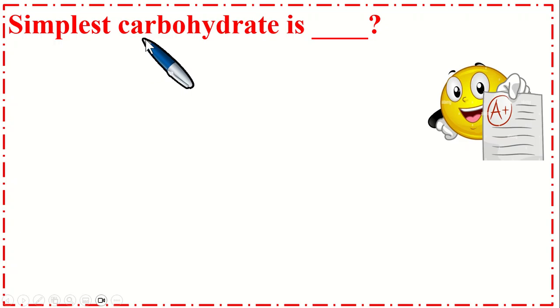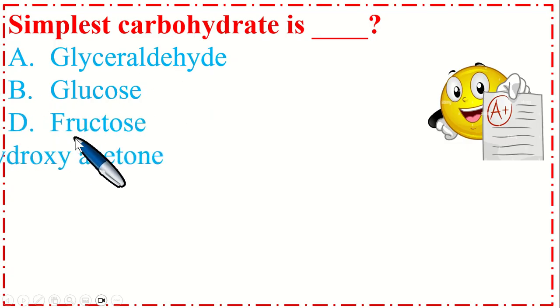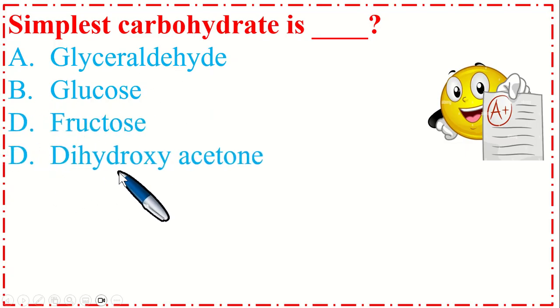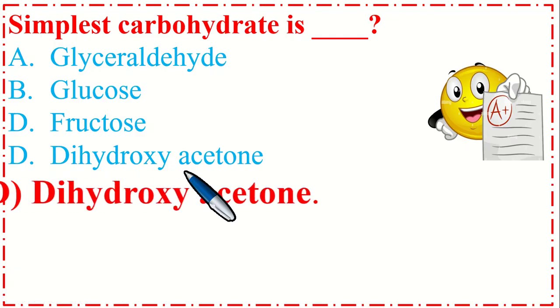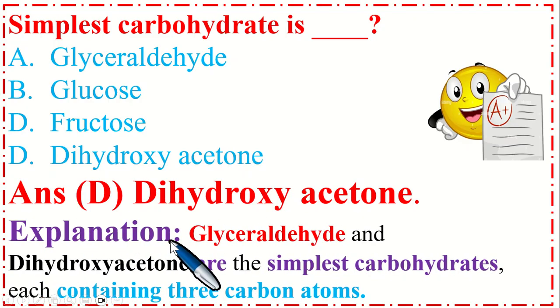The simplest carbohydrate is dash. Option A, glyceraldehyde; B, glucose; C, fructose; and option D, dihydroxyacetone. So the correct option is D, dihydroxyacetone. Explanation: glyceraldehyde and dihydroxyacetone are the simplest carbohydrates, each containing 3 carbon atoms.